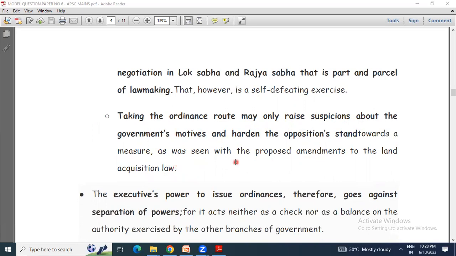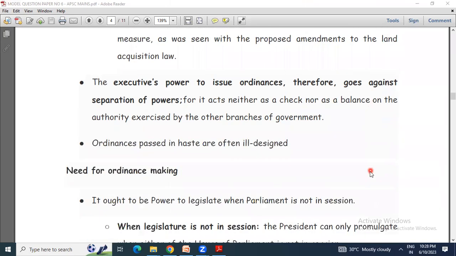So repeatedly, if the ordinance is passed again and again, what will this do? It will raise suspicion about the government's motives and harden the opposition stance towards a measure, like we have seen in the case of the land acquisition law.